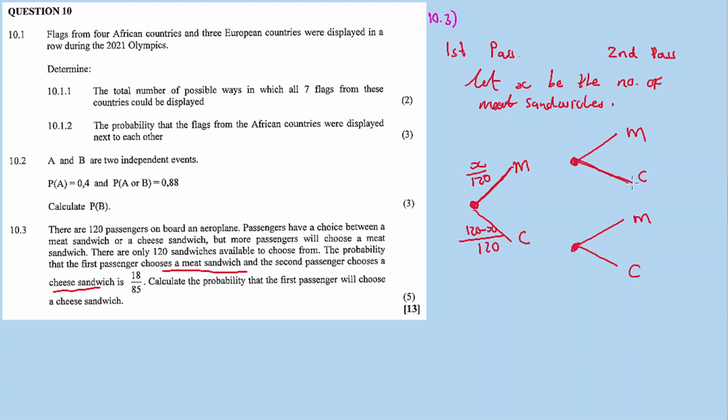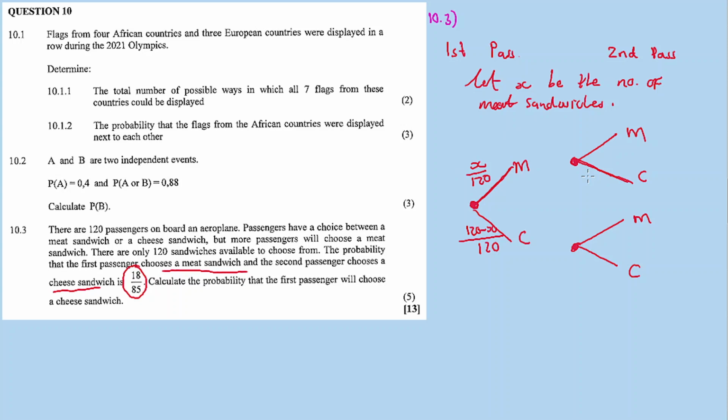So if the first passenger chose meat and then the second passenger chose cheese, right? And so they gave us the probability of 18/85 when passenger 1 chooses meat, second passenger chooses cheese.